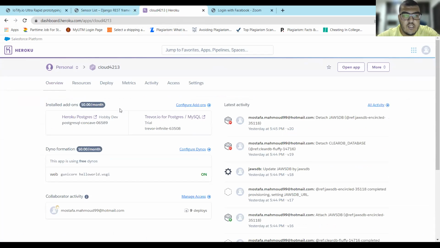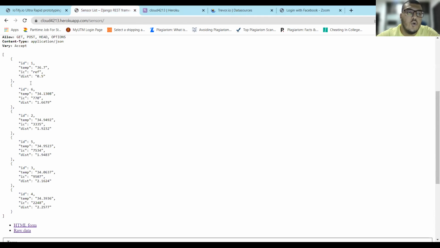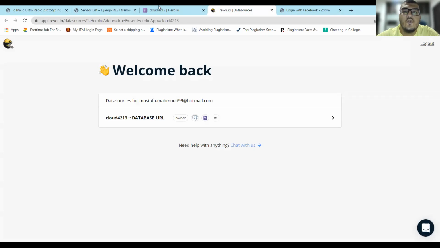There are two ways we can actually create a dashboard. I have used this one application. It's a free application in my Heroku app, which can create our dashboard for us by using the database that we already uploaded to our Django server. I use Trevor for my dashboard. There is actually another dashboard called Draxler, but I use this one because it's better and easier to use.